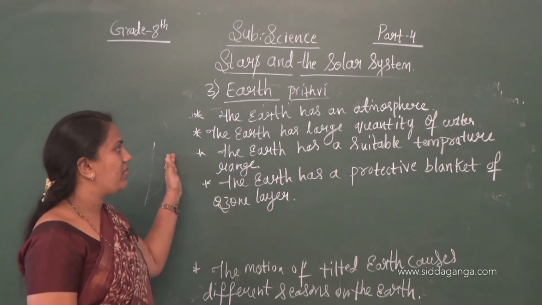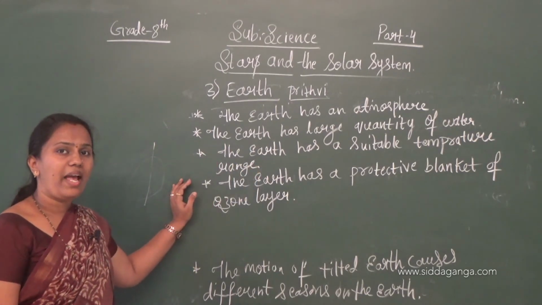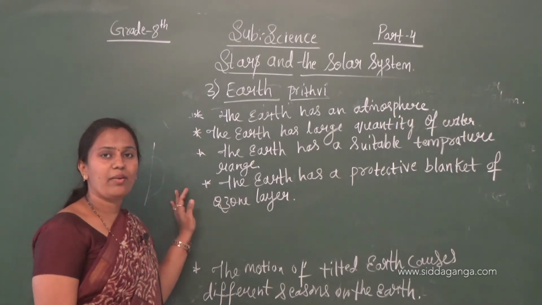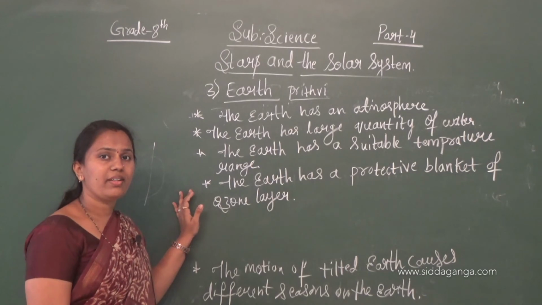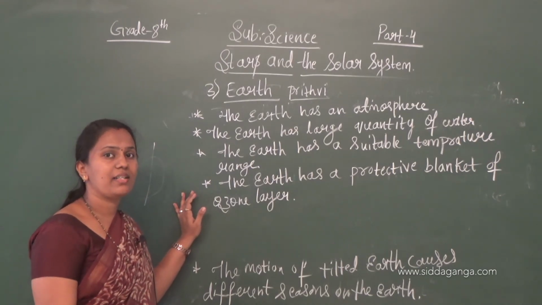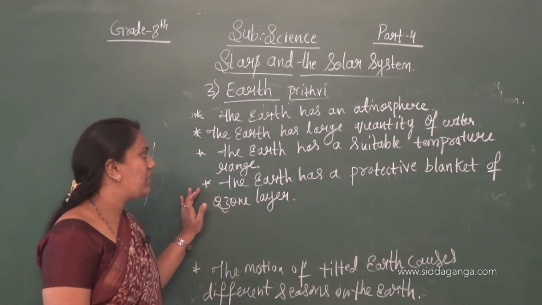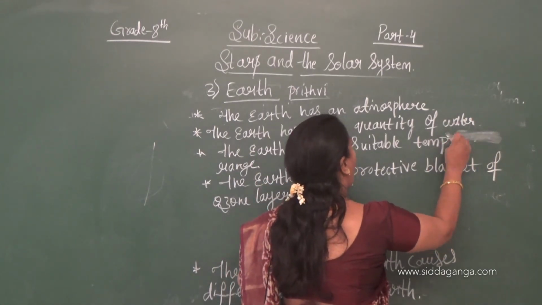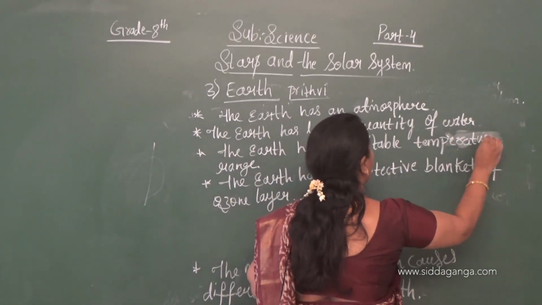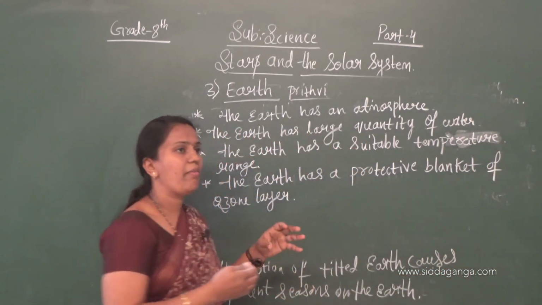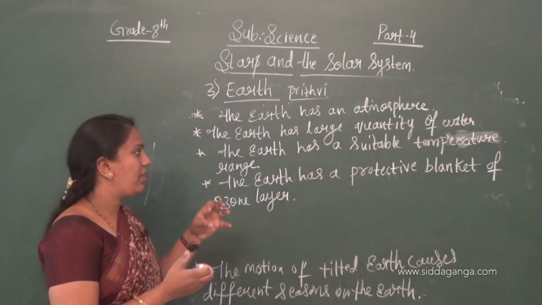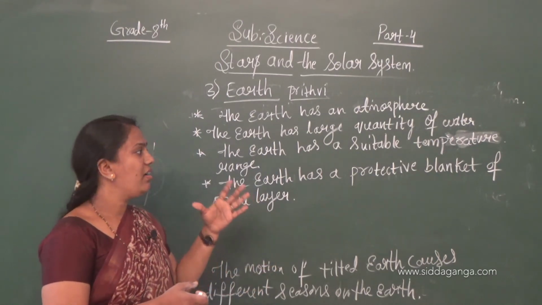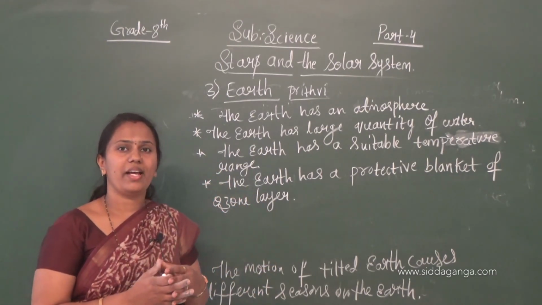Like that, the earth has a large quantity of water. Like air, water also is one of the essential things required for human beings, for living things and living organisms that exist on our earth. And also the earth has a suitable temperature range, means it is a little far away from the sun. The sun emits a large amount of heat, but all of it will not come to our earth, because it is a little far from the sun, so it has a suitable temperature range required for life to exist.